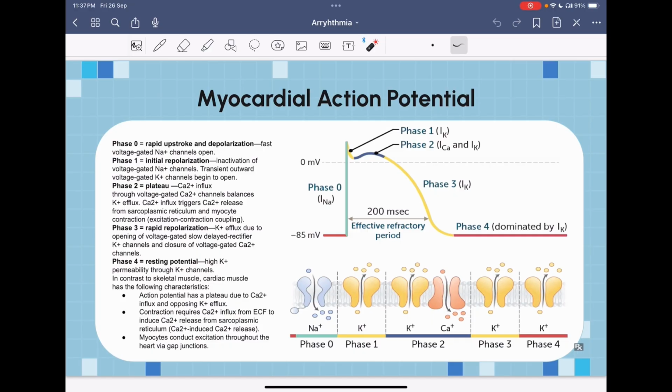Then we have phase 2. This phase 2 is characterized by the opening of calcium channels. So once these calcium channels open, calcium starts to flow in. At the same time, potassium starts to flow out, leading to a plateau phase. Once this plateau phase finishes, these calcium channels close and become inactivated, potassium keeps flowing out, leading to a repolarization. Then it reaches the resting membrane potential. At the resting membrane potential, these potassium channels close, but this resting membrane potential is mainly maintained by the leaky potassium channels and the sodium potassium ATPase.